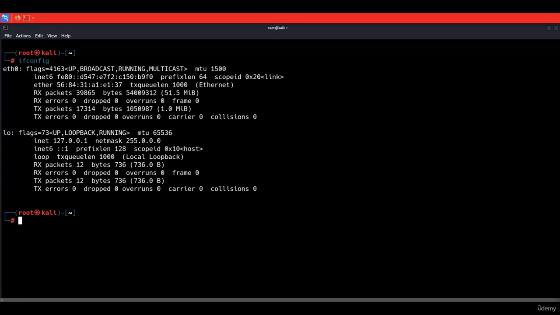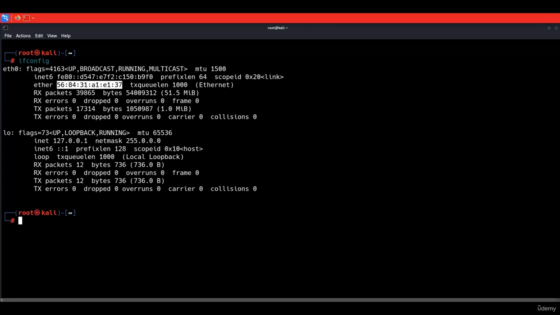So other than the interfaces, the ifconfig command also lists information about each one of these interfaces. So we can see it has an IP address. Also, you can see the netmask and the broadcast for this network. Here you can see the MAC address of this interface. So right now, the MAC address for eth0 is this highlighted part.